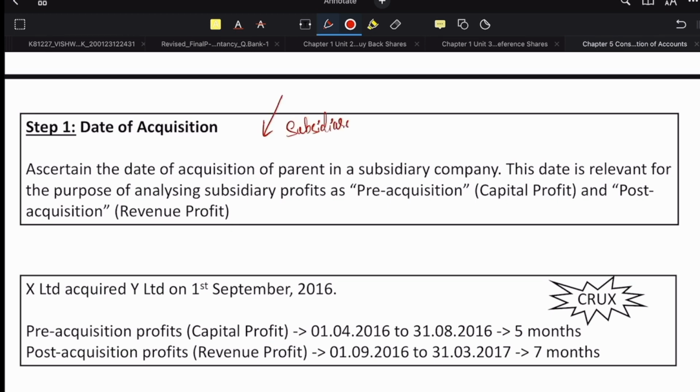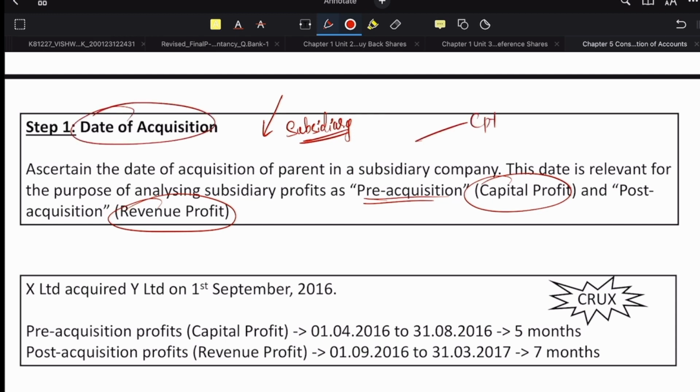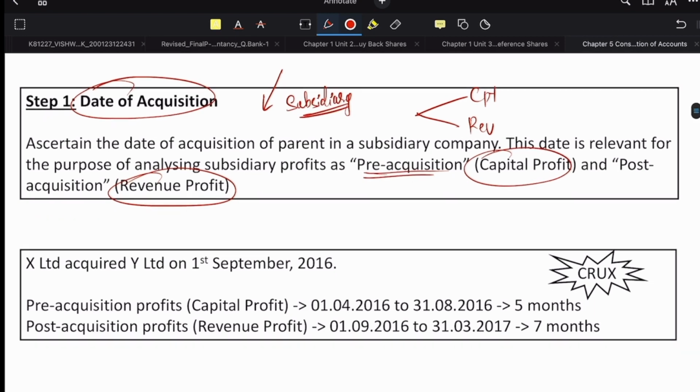So when did they invest in this company? This date of investment is required from the point of view of ascertaining the capital profits or the revenue profits, which we will see in a minute. But for now, understand that this date of acquisition is what decides what is capital profits or pre-acquisition profits, or what is revenue profits or post-acquisition profits.